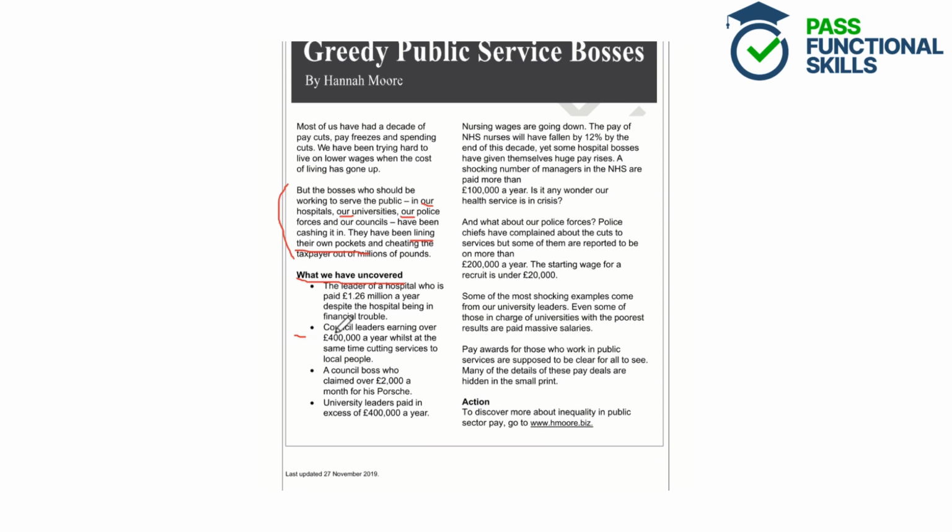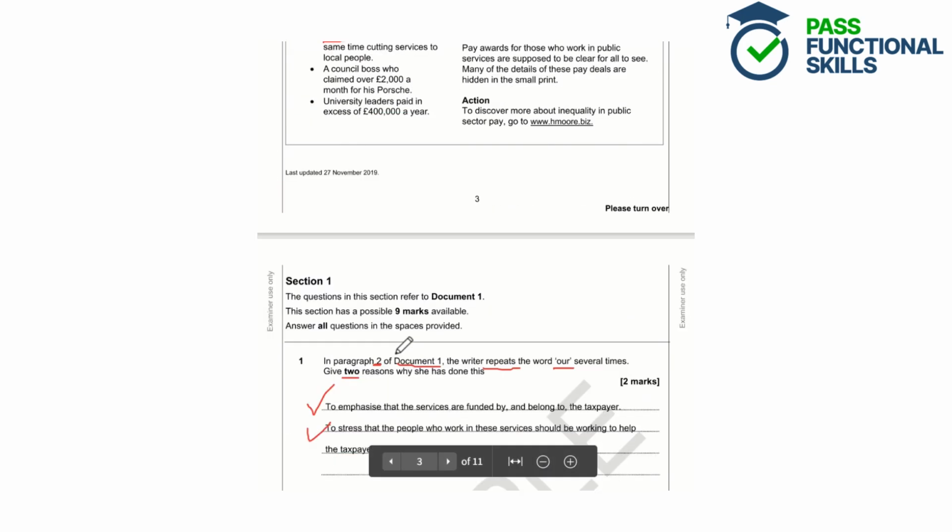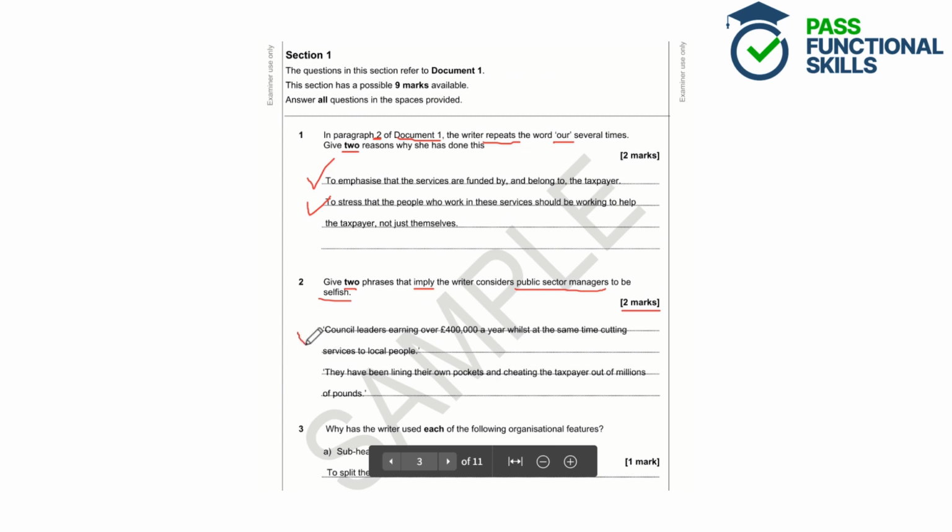Obviously, if council leaders are earning quite a high salary but at the same time cutting services to local people, we could imply that the underlying meaning there is that they are selfish. So that would be a correct reason for this question.